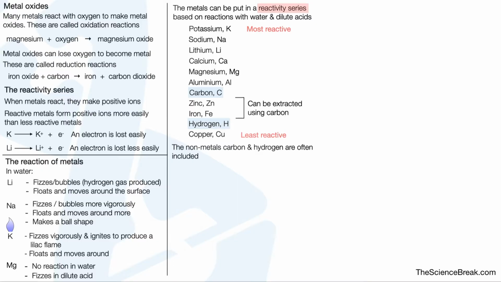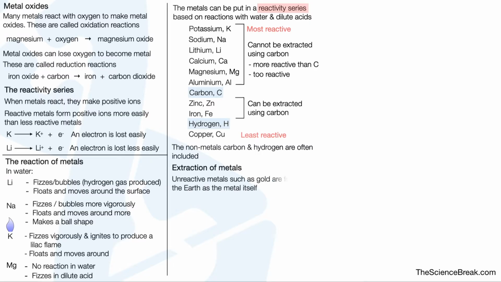These metals here can be extracted from their compounds using carbon. These metals which are above carbon cannot be extracted from their compounds using carbon. That's because they are more reactive than carbon. They are too reactive.